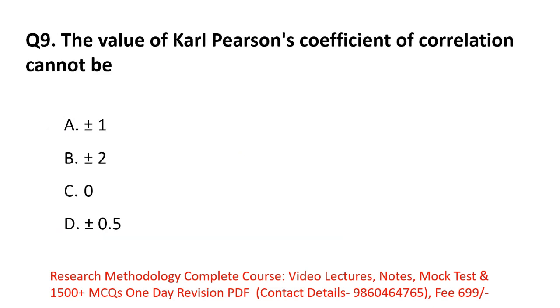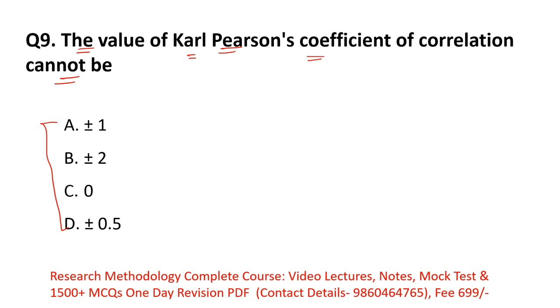Next. The value of Karl Pearson's coefficient of correlation cannot be. What they are asking in this question is which of the following values cannot be a Karl Pearson coefficient value. Remember, in correlational research there is a coefficient called Karl Pearson's coefficient, and it tells us whether the two variables are perfectly positively correlated or perfectly negatively correlated.